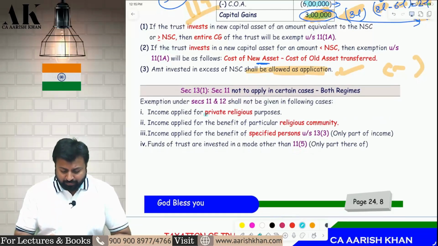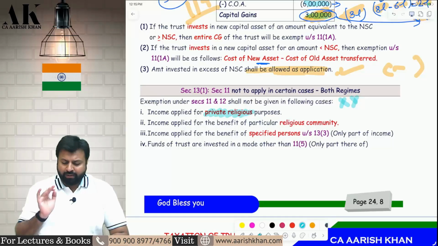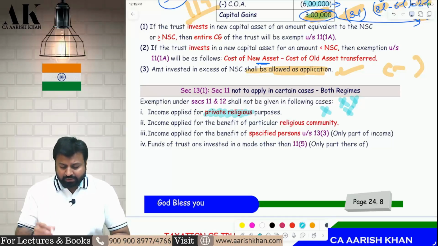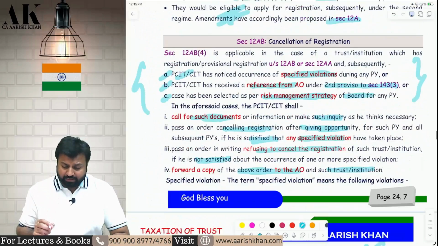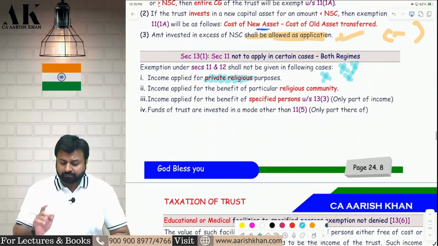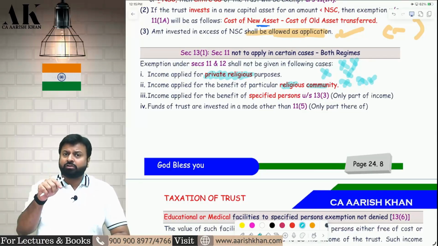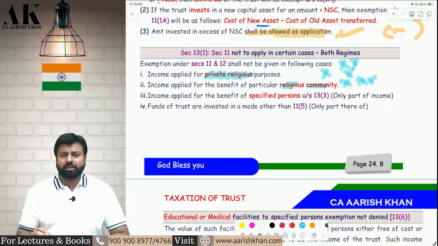First of all, if you apply your income for private religious purpose, you cannot claim exemption under section 11 and 12. 11 and 12 is gone from your hand. And along with that, the registration can also be gone, because the cancellation of registration is also one of the reasons over here. You can check it over here, point number C: if you apply the income for any private religious purpose. Second, if you apply the income for any religious community, then also your registration will be cancelled and your exemption under section 11 and 12 will also be cancelled. Now the third one is very important.